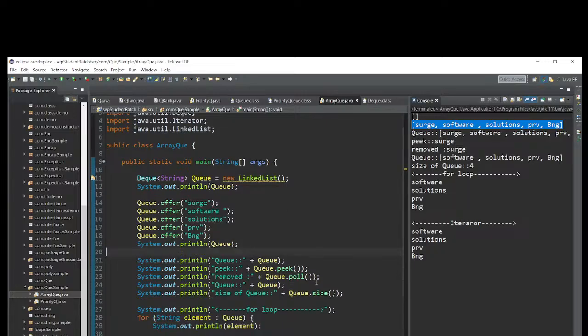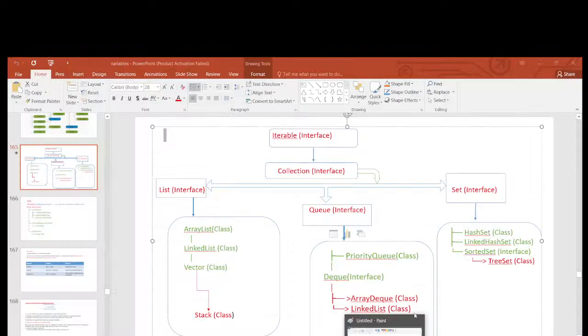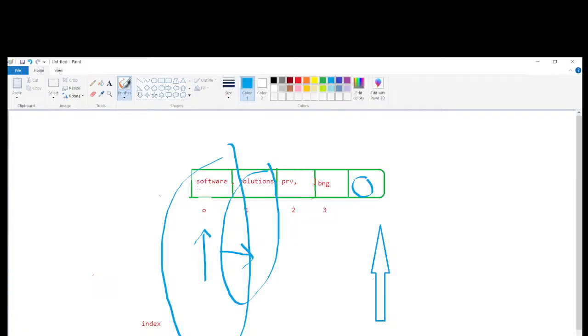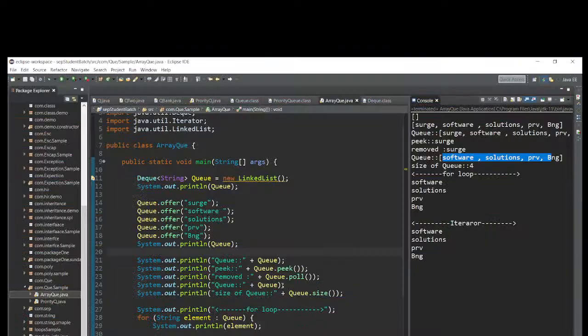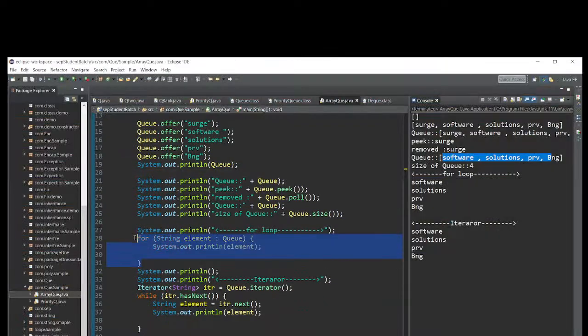After this, peek, poll, peek. What is the peek element in this array? It will print the Surge. Again, if you use the poll method, it will remove the Surge. After removing the Surge, Software Solution Private Limited is available, and only that is available in the array. After that I used the for loop. In the for loop it iterates, takes the elements and prints again, iterator.